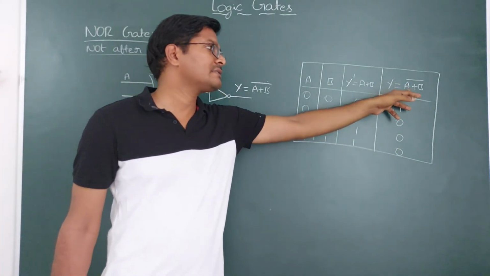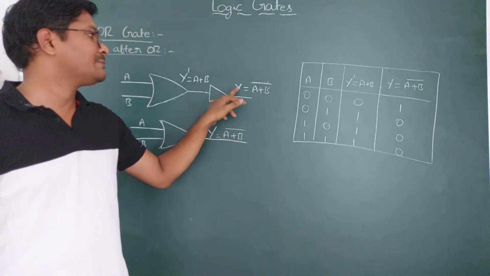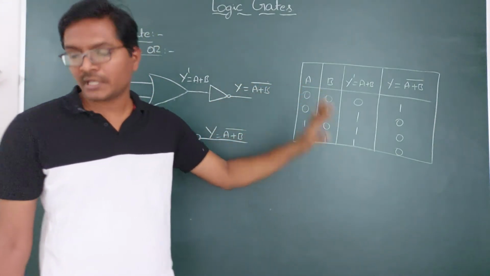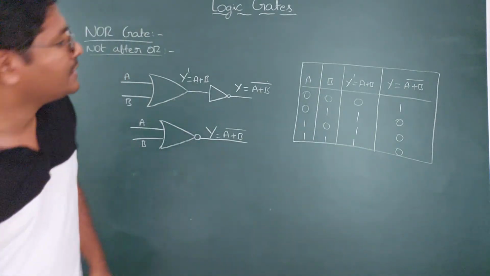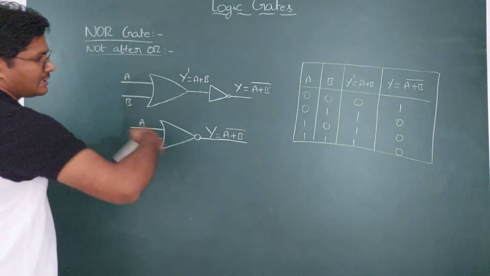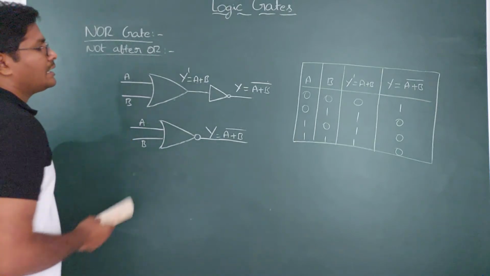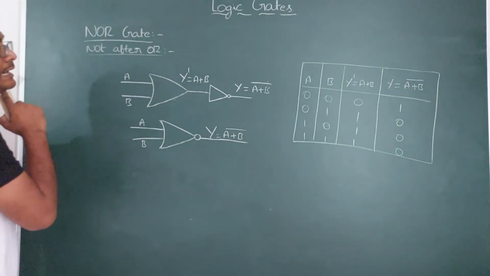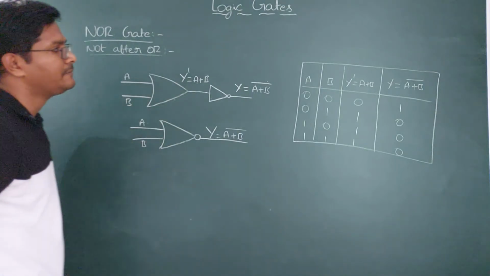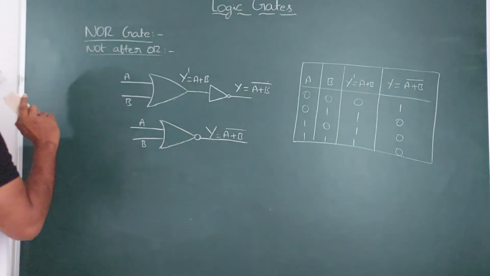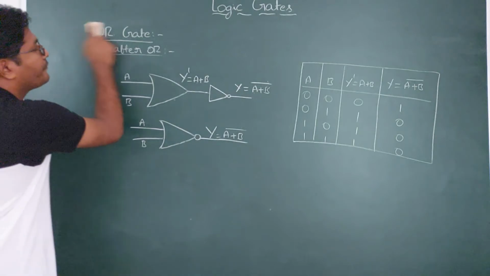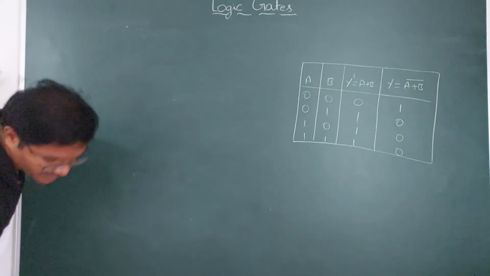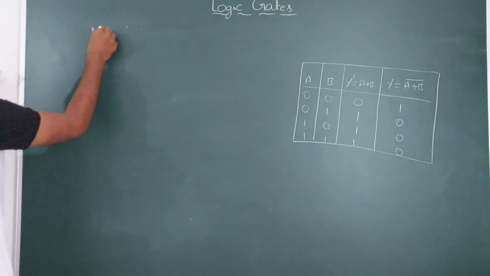The NOR gate works on the Boolean expression A plus B bar. That is the NOR gate Boolean expression, and that is the truth table, and this is the symbol. Okay, and next we are going to see another combination gate, which is the NAND gate. You can take a snapshot of this one. Next, the NAND gate, which is a very important one, said to be the universal gate.